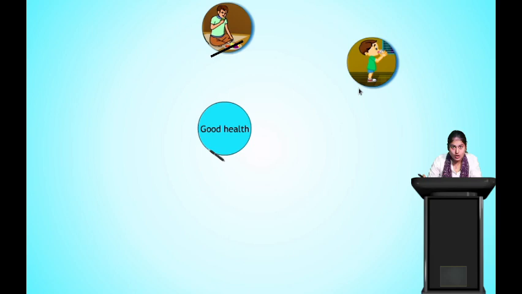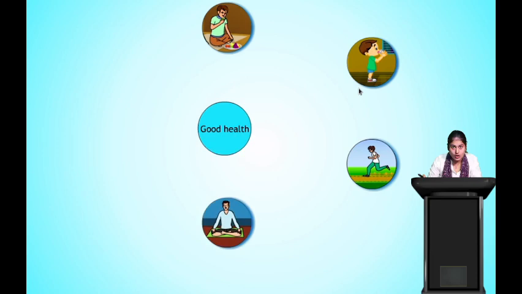In order to have good health, we have to drink water. Yes? Okay. Next, in order to have good health, we have to do exercises, that is running. Next, we should meditate. Okay? So basically we are just mapping out words to make a paragraph. This is just a rough thinking that you will have in your mind when you look at the images. So we can have that rough idea and then write a paragraph.